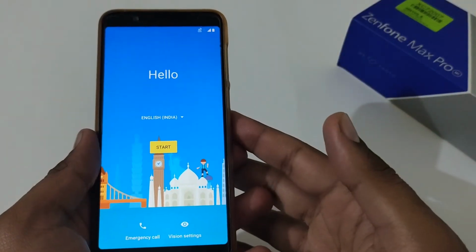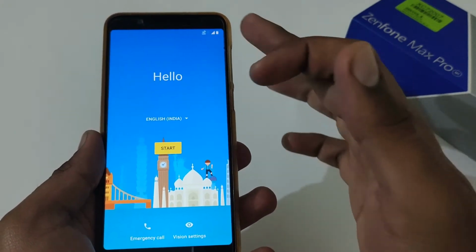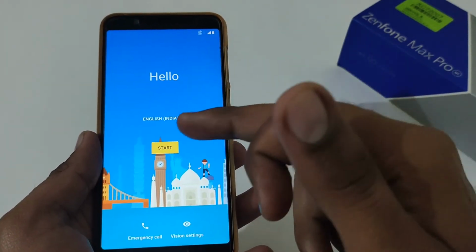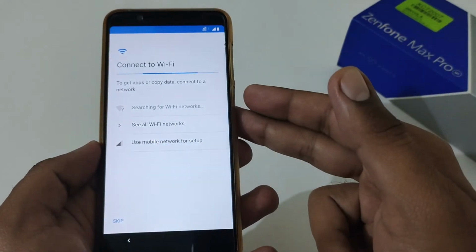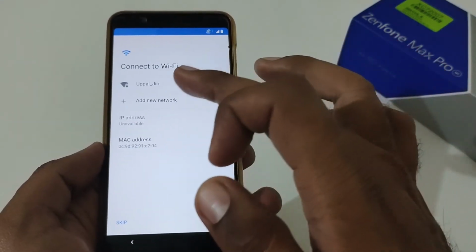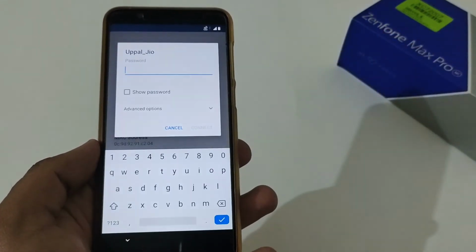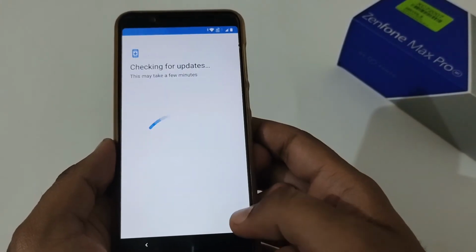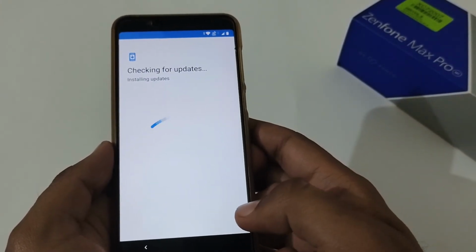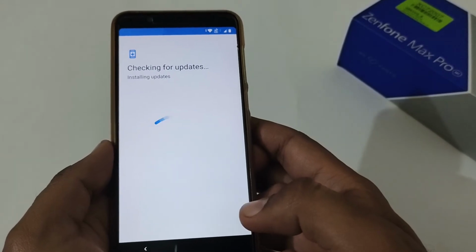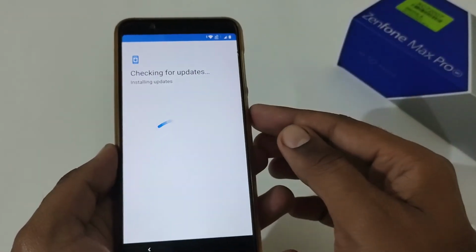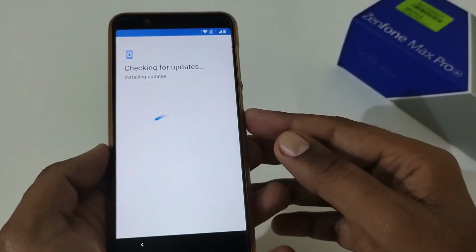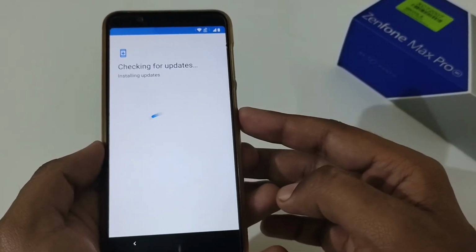Finally the phone setup process has started. On the basis of the mobile connection, it has selected English India. Let me tap on the start button. Now let me connect to the Wi-Fi credential and we'll move to the next step. After entering the Wi-Fi credential, I'm moving to the next steps. Here it is checking for updates. If any update is pending, it will install here, and afterward we'll proceed to the next step.